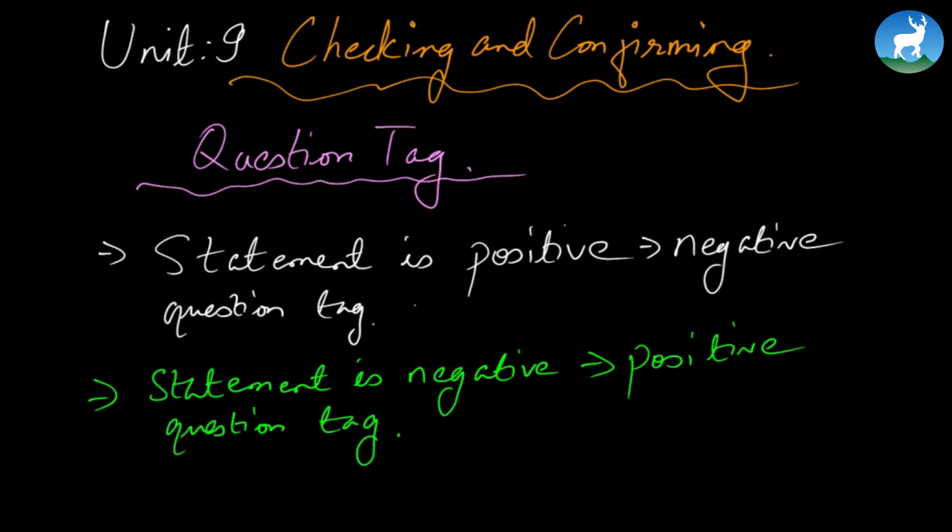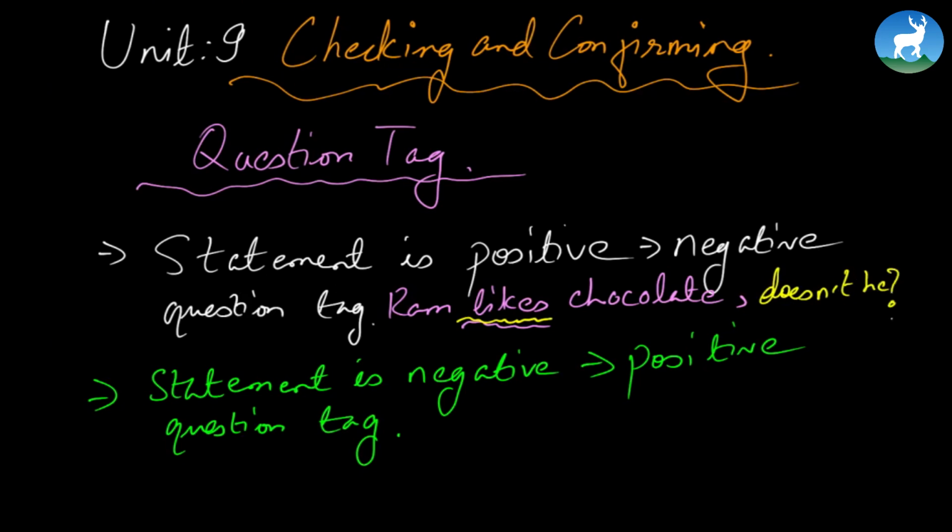Like for example, let's say Ram likes chocolate, and it is always separated by a comma after a statement. Ram likes chocolate. It's a positive statement. Remember what the rule says? It will have a negative question tag. We are always taking care of the verb here and the tense. It's simple present, so that's why doesn't he. See? Ram likes chocolate, a positive statement separated by a comma, and a negative question tag, that is doesn't he.